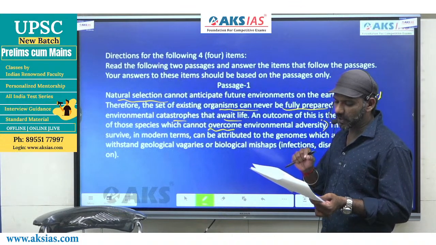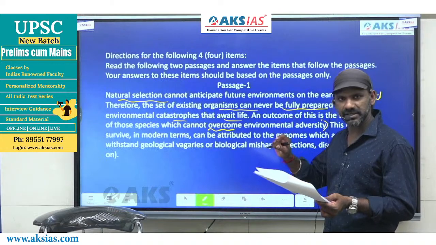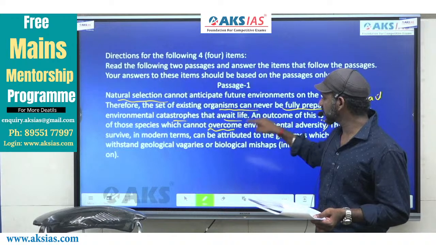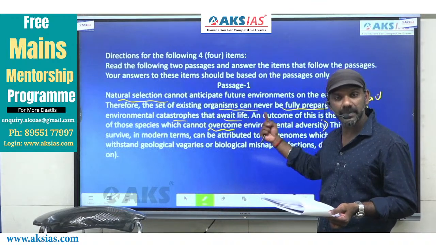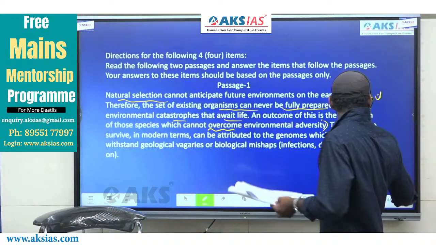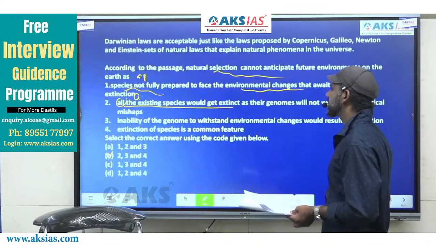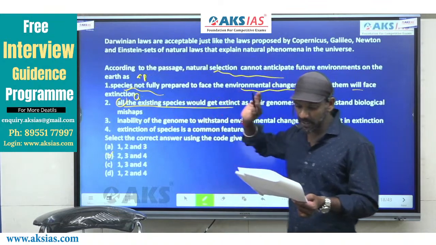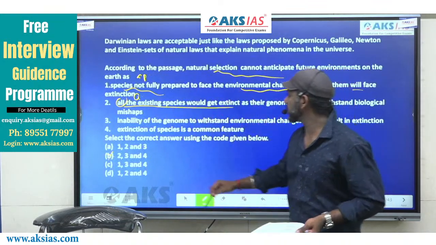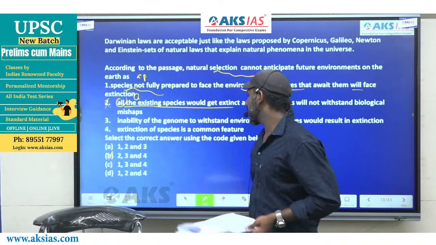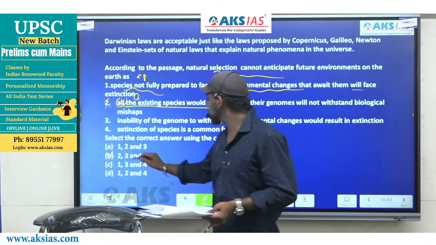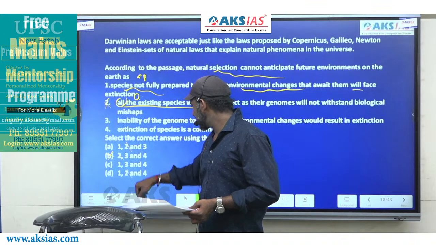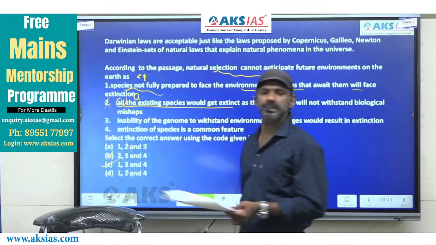This is talked about the particular set of species. We are not talking about all the existing species here. We are talking about the species that cannot overcome environmental adversity. Here it is specific, whereas 2 says all the existing species will become extinct. General and specific will not go together. 2 shouldn't be considered. As 2 is gone, easily 3 options are eliminated. A is gone, B is gone, D is gone. The answer must be C.